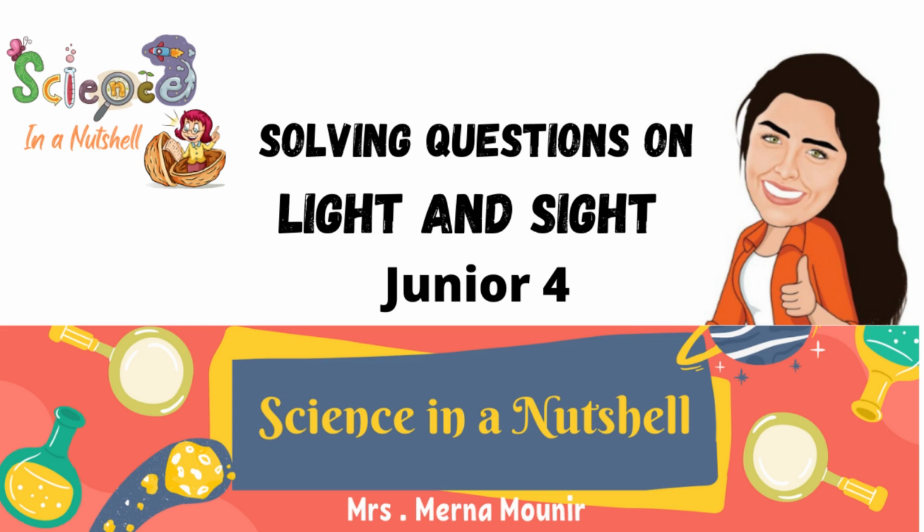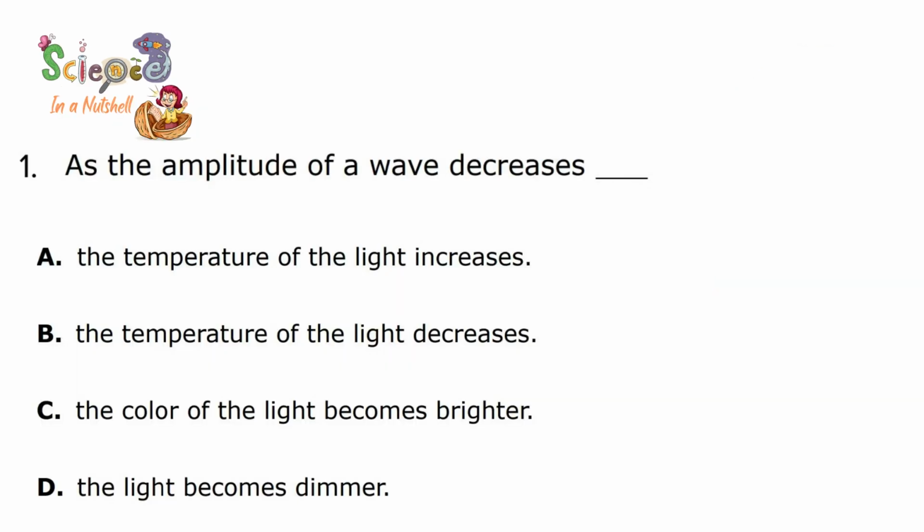Light and sight questions. Question number 1. As the amplitude of a wave decreases, this means, let's say, the size of the wave. You know that light travels in waves.